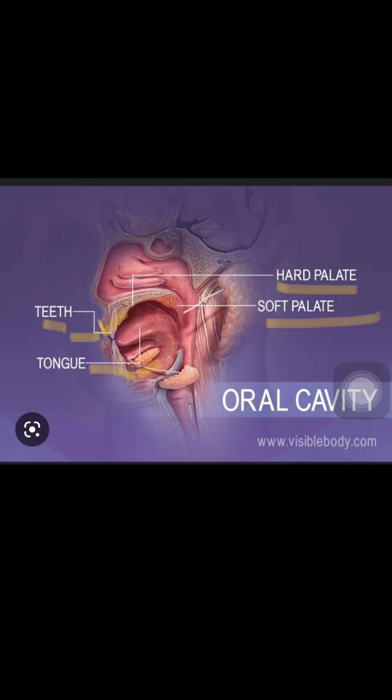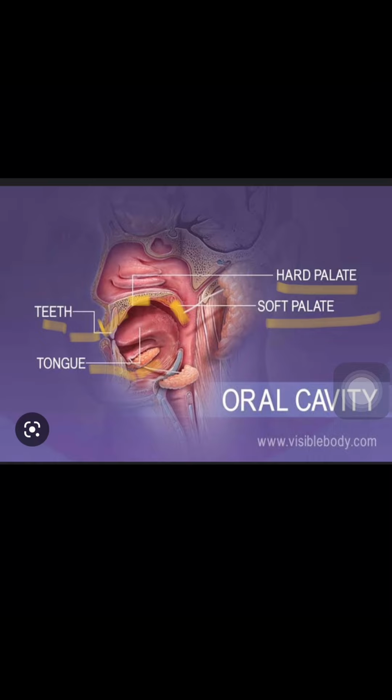The hard palate is present here. After that the soft palate is present here. The hard palate is made up of bone. It is a bony structure, as I told. So it is made up of two bones, the maxillary bones and the palatine bone. And the soft palate is not a bony structure, it is made up of cartilages.